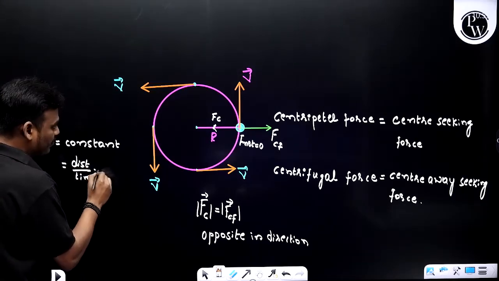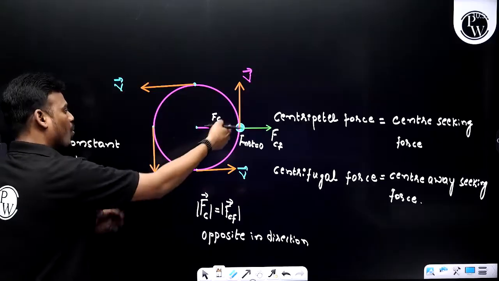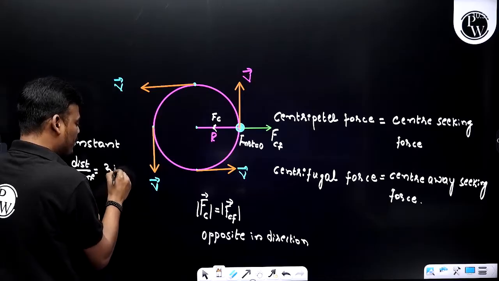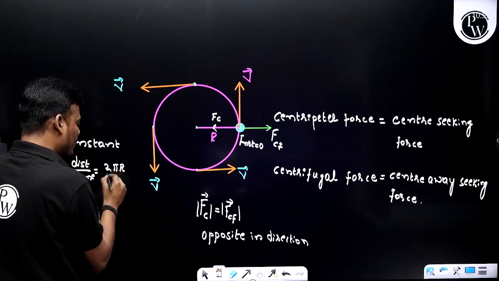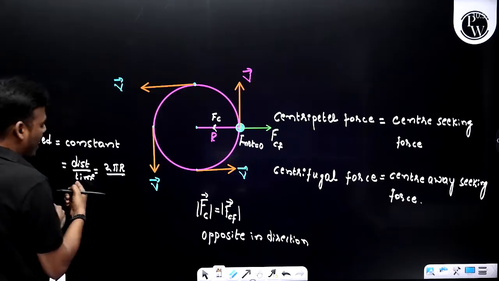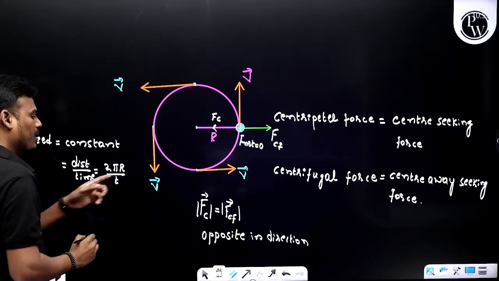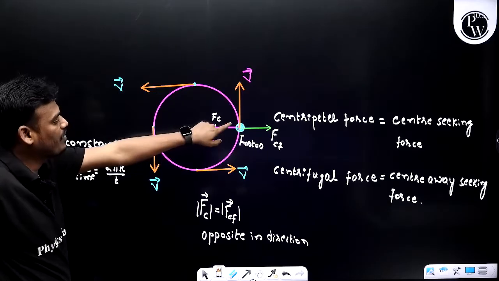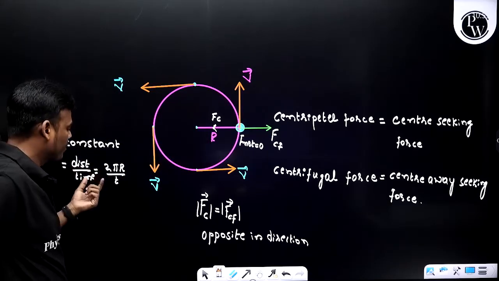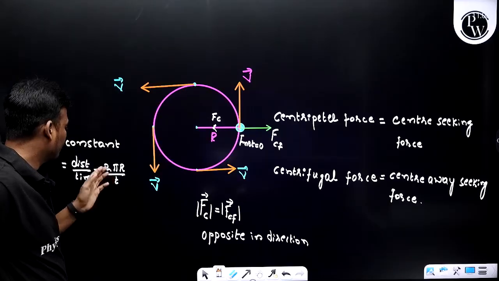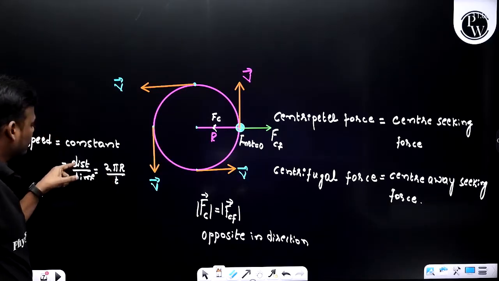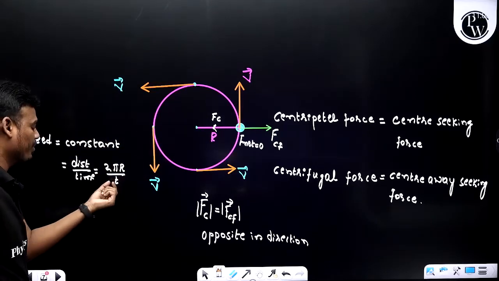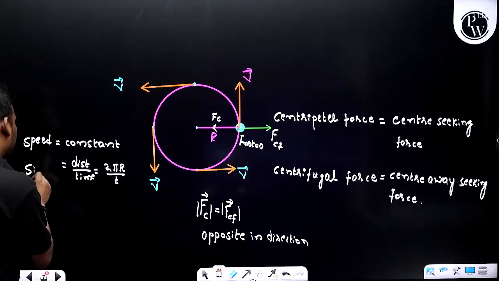And what is the distance? For one complete circular path, we can consider the circumference of a circle, right? What is the circumference of a circle? 2 pi r, because the radius is r, and the time is t. See, the radius is constant, and here you just need to substitute the time at every interval. So speed is distance divided by time. Distance is nothing but the circumference of the circle, that is 2 pi r, divided by time. So this is the speed.